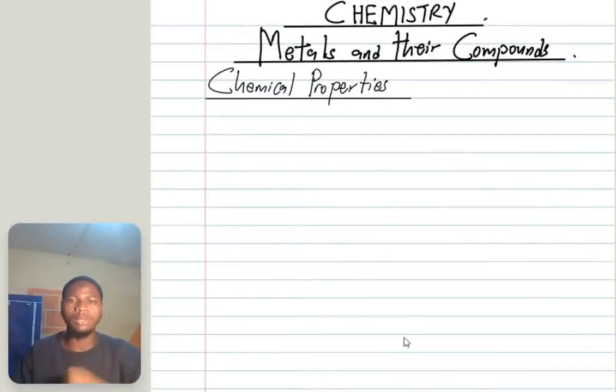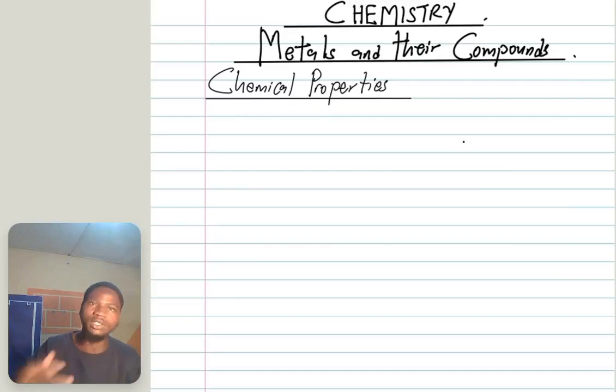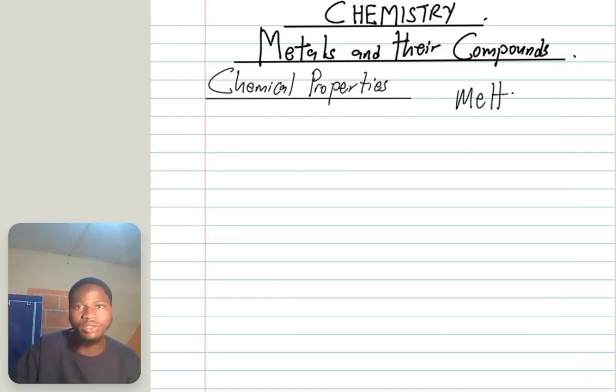Next, let's look at the chemical property. In our previous lesson, we discussed the physical properties of metals. Now pay attention: you will notice that some metals are hard while some are soft. Why is it like that? Look at what we call the metallic bonds of metals. Look at the following metals, Na+ and Al3+.